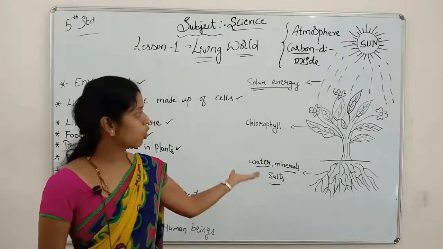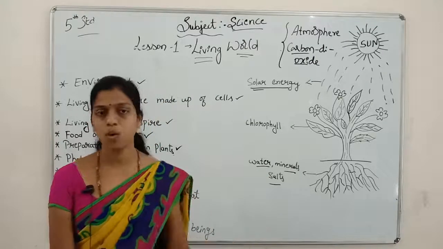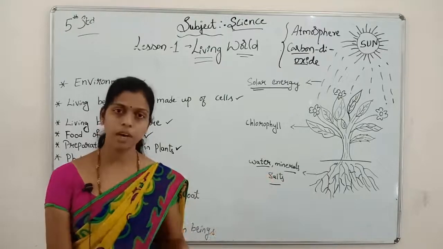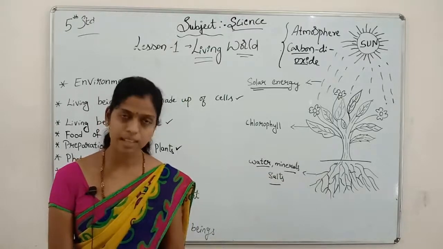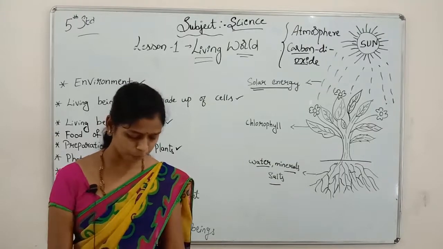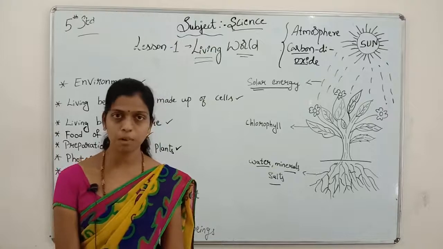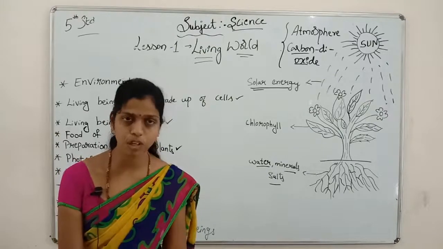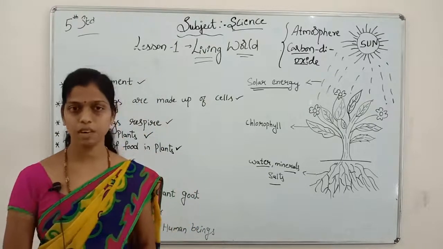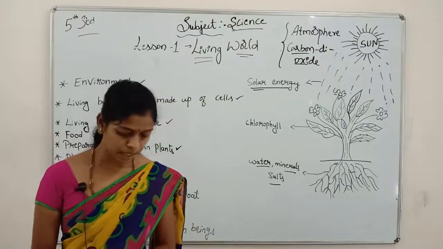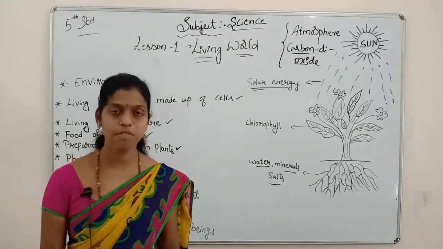Plants depend on their own food only. They prepare their own food. We call them autotrophs. The animals depend on others, so we call them heterotrophs. All animals do not have the same type of activity or food. Different animals have different types of food. Based on the food they eat, the animals are classified.